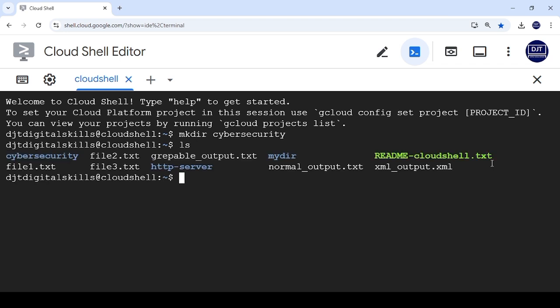So it's giving me a list of things I've created here. I created cybersecurity, can you see it here? I've created file2.txt and all of these things I've created before have been saved there, and that's why I have them here. File 1, file 2, file 3, HTTP server. I've worked on these before. You can see this cybersecurity I created now is a folder. So this is a list of all the things I've created. List is ls for list. It shows the content of your current working directory.